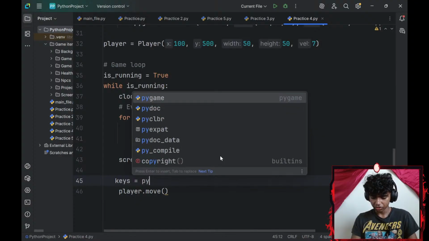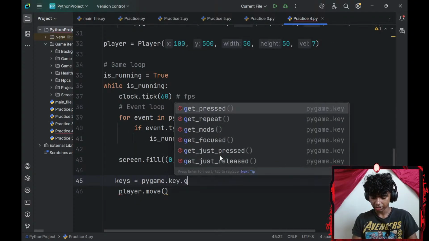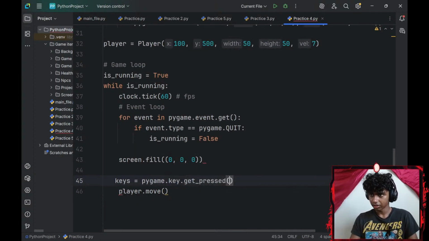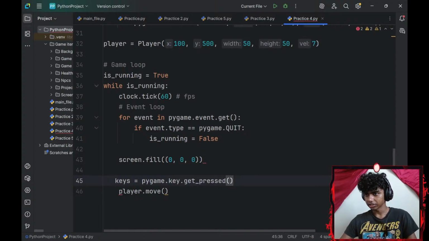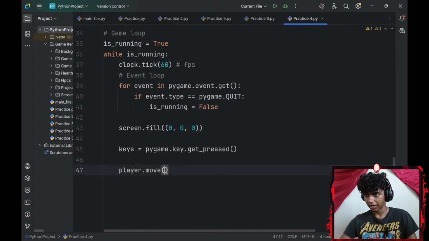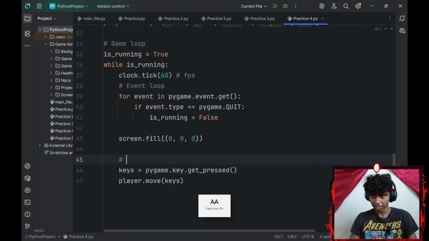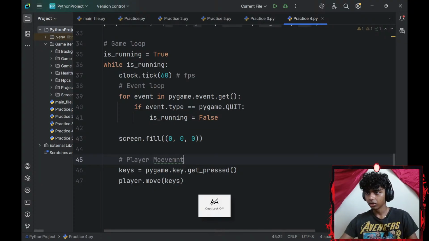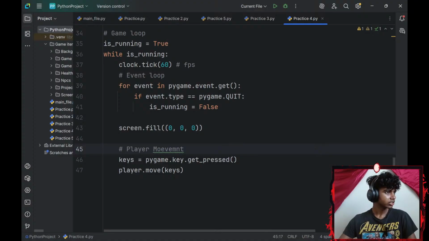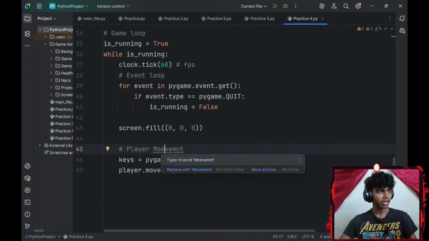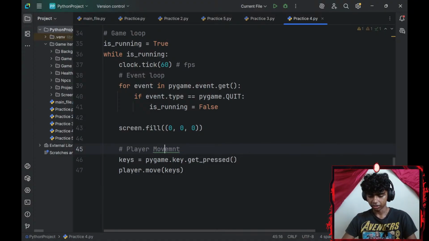whatchamacallit, keys equals pygame.key.get_pressed. Pretty sure I need this, and then maybe just go here with a space. Okay, now player.move(keys). That works. Okay, I'm assuming that's correct. So I will add a comment here that says player movement. There we go. And then the next part that I had to do was move and draw the player.